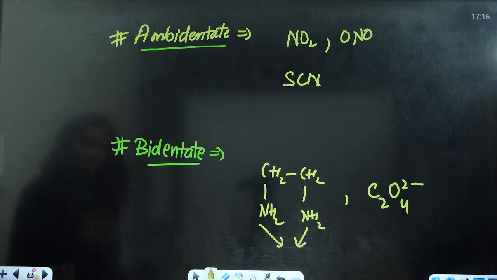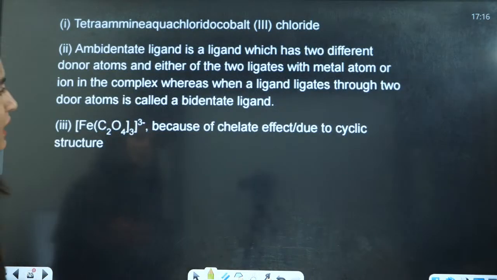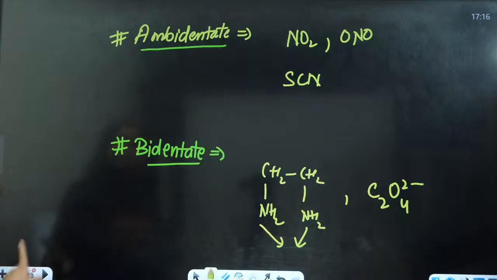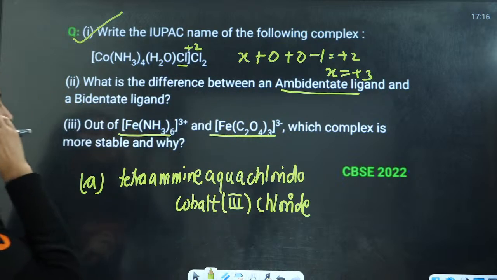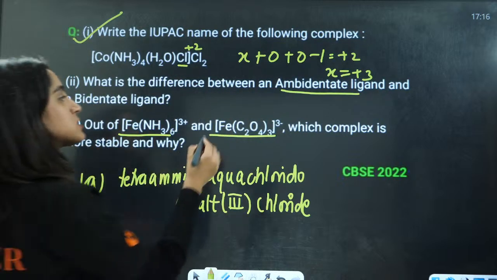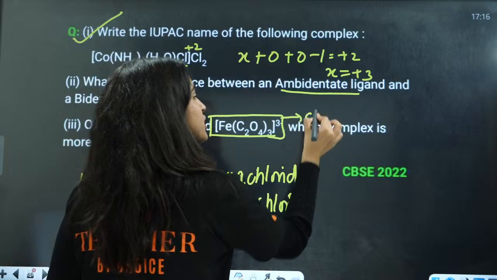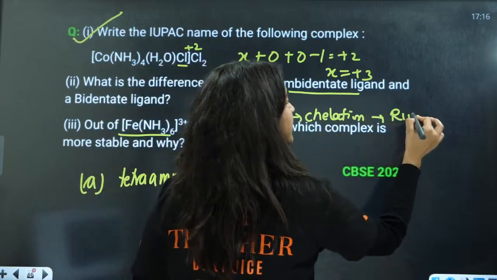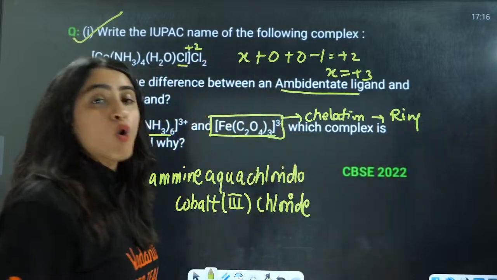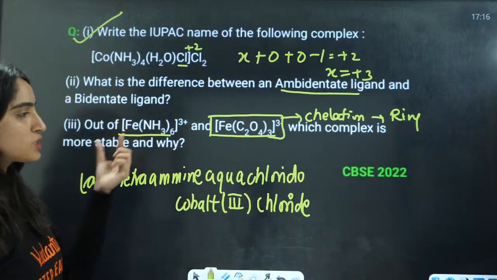Next, they asked another question: out of this and this, which complex is more stable? This is going to be more stable due to the chelation effect. Due to chelation it is going to have a ring and more stability as compared to this one.